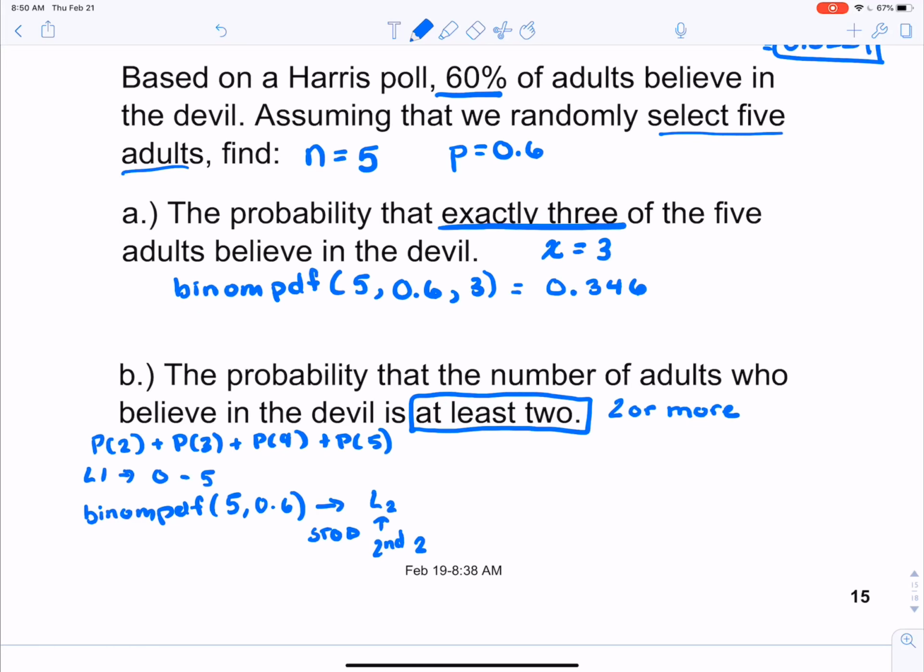So when we add them up, we would have 0.2304 plus 0.346 plus 0.259 plus 0.078. When we add and round to three significant figures, that gives us about 0.913 as our probability that at least 2 people said yes.